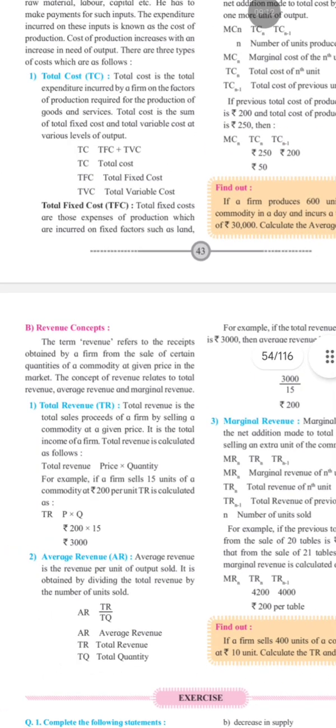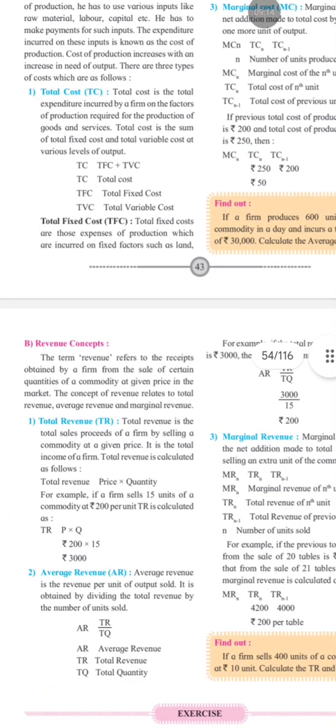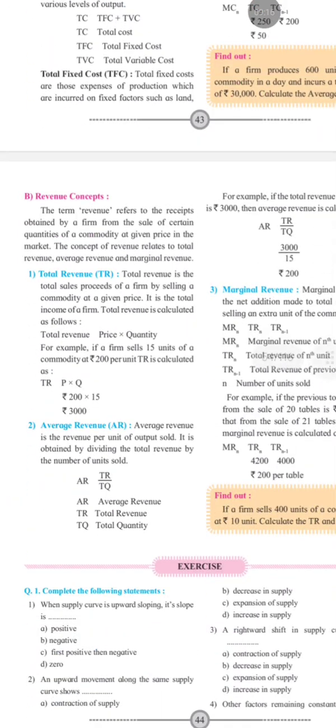Now these were the cost concepts. Now revenue concepts. So revenue means the income earned by selling goods and services. There are three important revenue concepts: TR total revenue, AR average revenue, and MR marginal revenue. So total revenue means total income earned from sales.